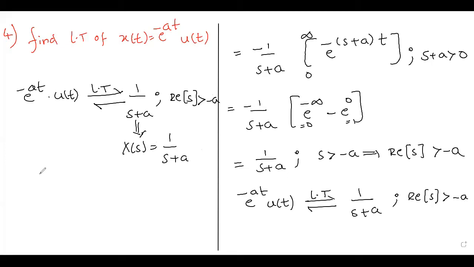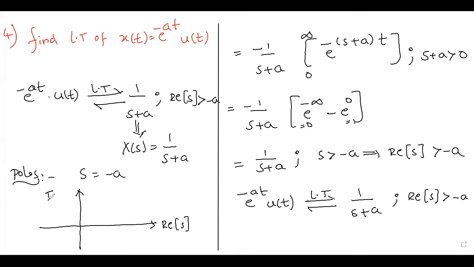How many poles do we have? Poles are nothing but roots of the denominator. S equal to minus a, meaning no imaginary part is there, only a real part. So in the S-plane, this is the real part of S and this is the imaginary part of S. S equal to minus a will be here, which is one pole.